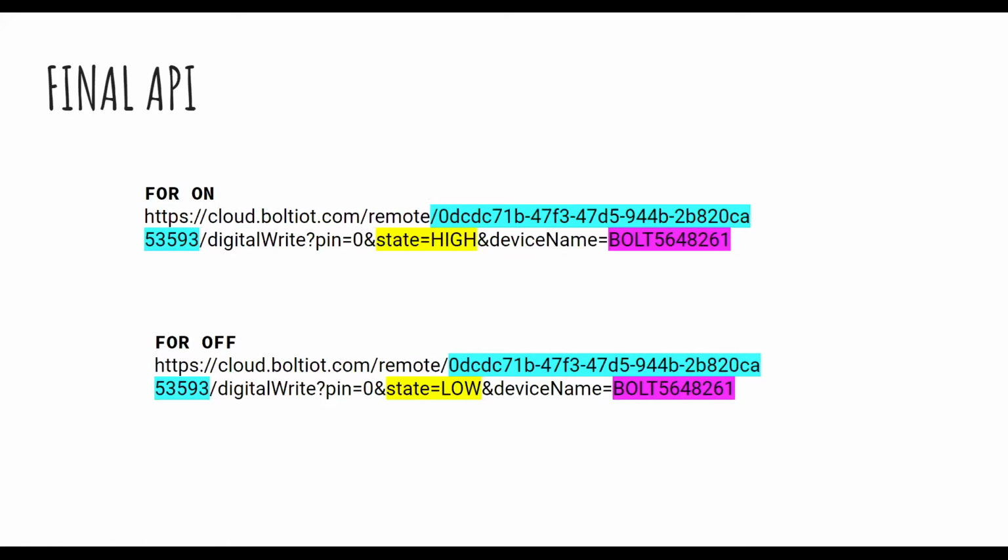There are thousands or millions of Bolt IoT modules. The cloud should know which device it has to send the data to, and how will it know your device name? This is why we are using the cloud and the API.